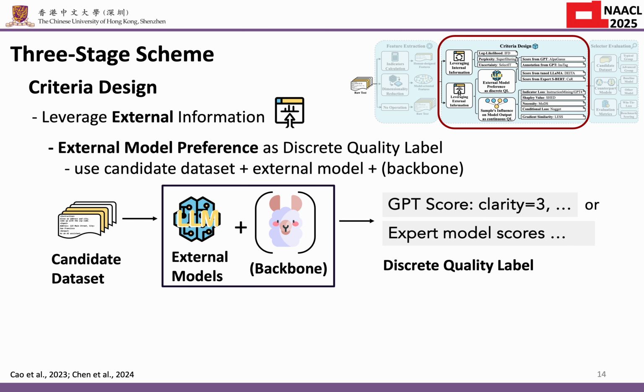The first type of methods using external information will obtain the quality label through external measures like preferences from LLMs. For example, AlphaGasus directly prompts GPT with a template to obtain a score for each sample, like a clarity score of 3 out of 10. And these quality labels are typically discrete values.